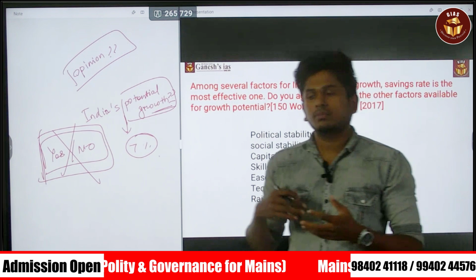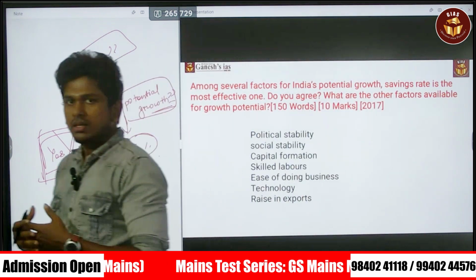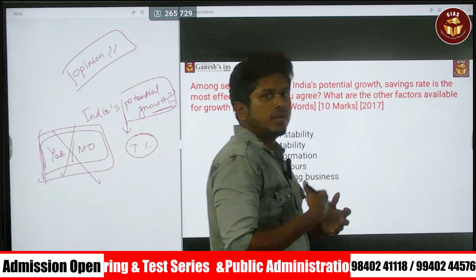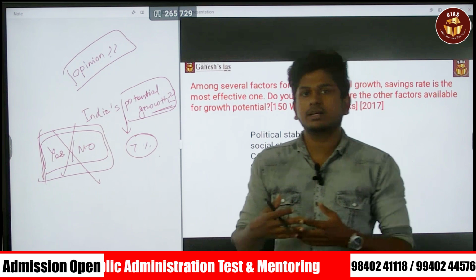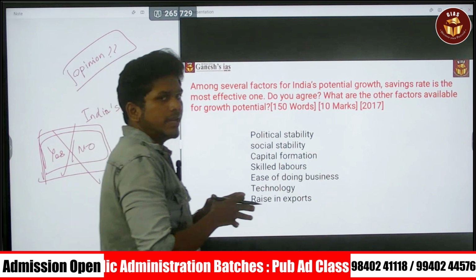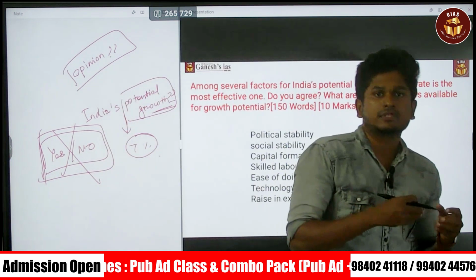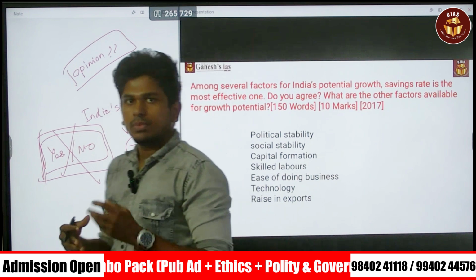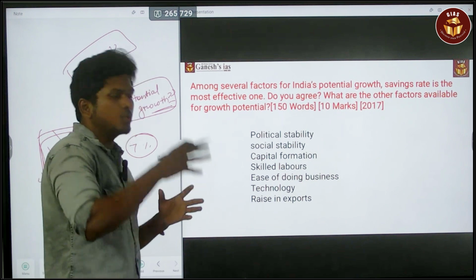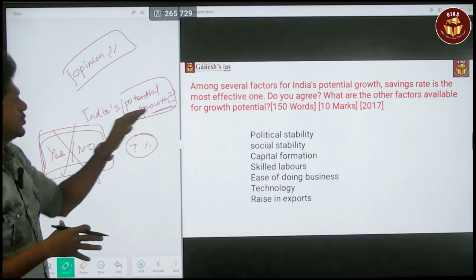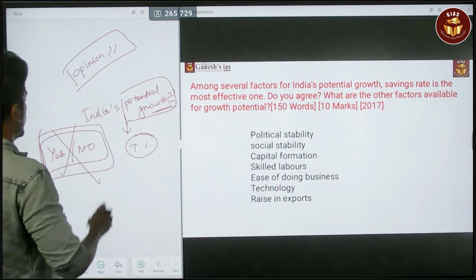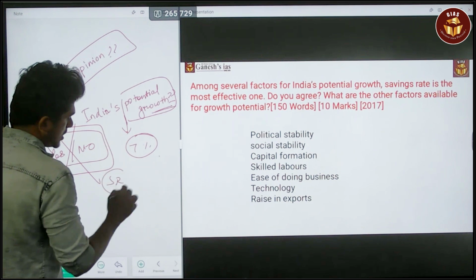But even though there are many advantages for India, we have certain issues. Even though we are in a demographic dividend, we still have the issue of unskilled laborers, and the education system also has certain issues. But the question is about India's potential growth, which means there is huge possibility for the growth of India. That is what the question is saying. In that, one is savings rate being the most effective one. The question itself says savings rate.